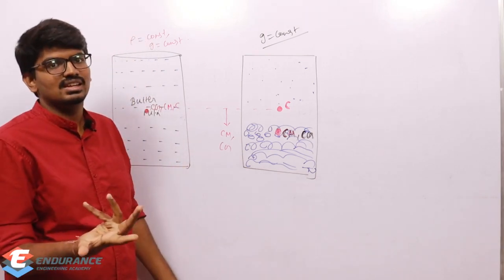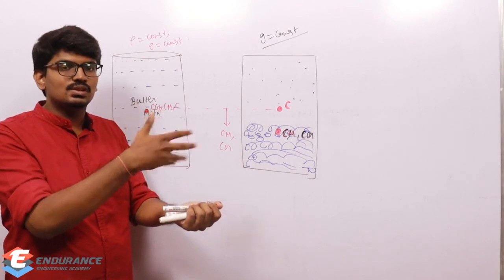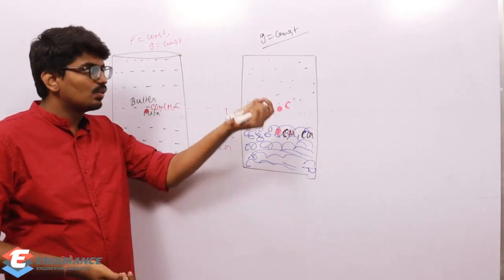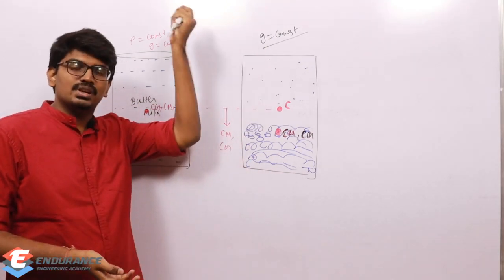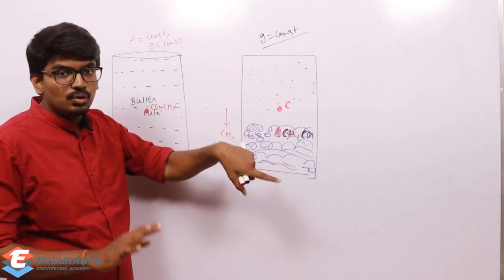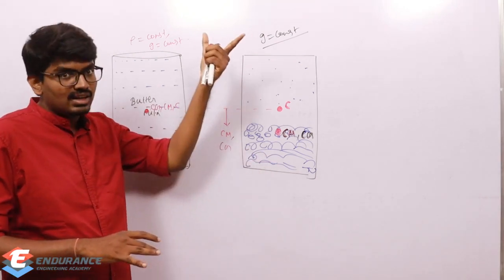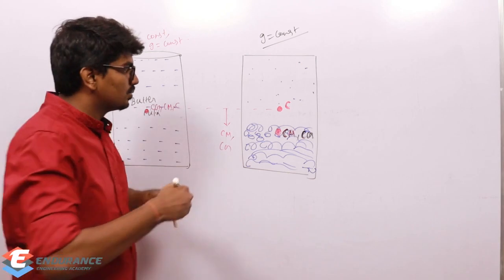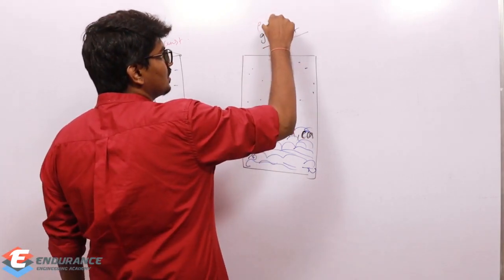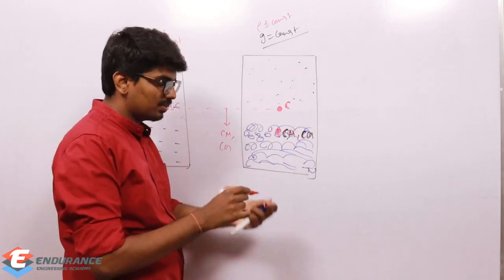We know that very clearly, right? If we move towards the center of earth, our acceleration due to gravity will increase, and if I keep on moving up and up and up, acceleration due to gravity will decrease. So more gravitational force will be there at the bottom, and less gravitational force at the top. So in this case, density is not constant, density is varying. More density at the bottom, less density at the top.